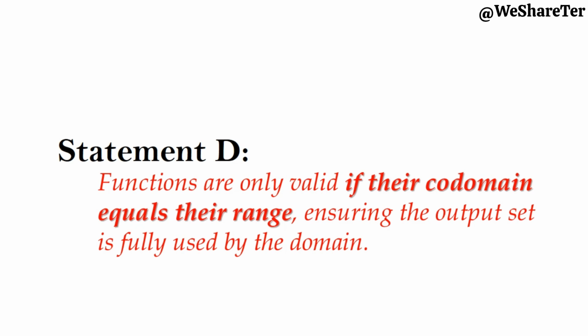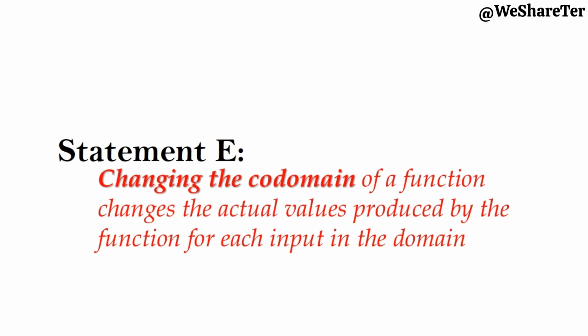Functions are only valid if their codomain equals their range, ensuring the output set is fully used by the domain. Worth noticing that this fourth sentence is also false. A function is valid even if the codomain includes values the function never actually outputs. Codomain equal range is very common.